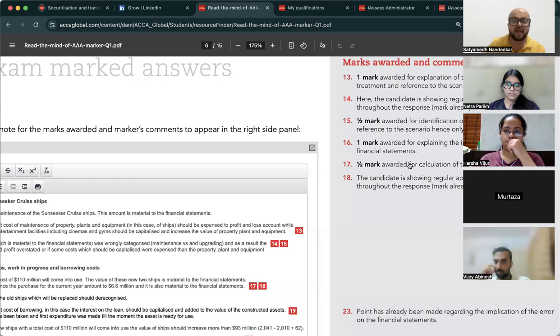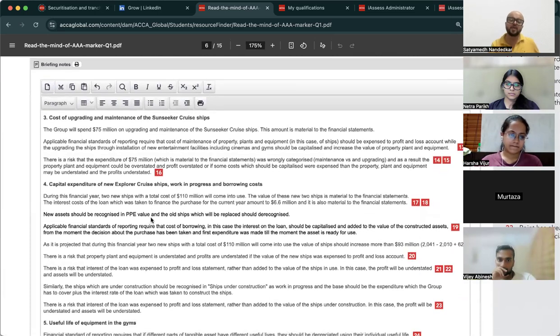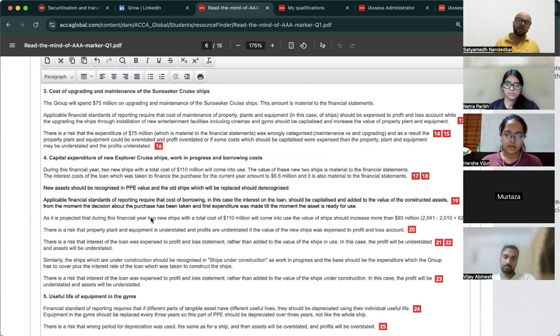Now, do you realize why writing the understatement overstatement is so important? Because every time you write that understatement overstatement, you are gaining 1 mark. Then, explanation of the correct accounting treatment is getting you 1 mark. And then other description. But whenever you're talking about audit risk, risk of material misstatement, make sure that you write about whether something is overstated or understated. And after that, no, before that, what is the correct accounting treatment.